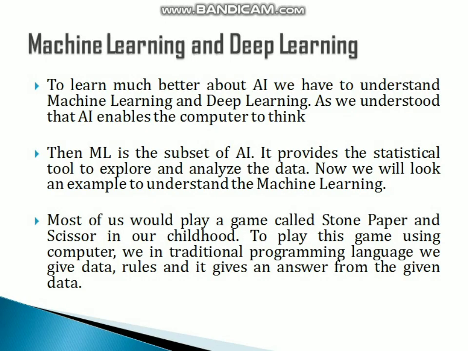To understand AI, we have to understand machine learning and deep learning. AI, machine learning and deep learning are subsets of each other. As we understood, AI enables a computer to think. For example, you would have seen or heard about Tesla, an auto-driven car. It is based on AI. It functions independently using data from radars, computer vision and image detection to enable autopilot mode. That makes Tesla a driverless vehicle.